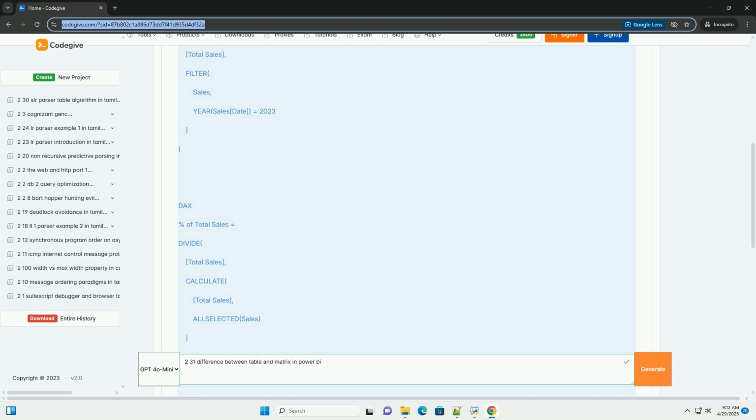Use matrices when you need to summarize and analyze data across multiple categories. You want to explore data at different levels of detail using drill down functionality. The data has a hierarchical structure. You need to calculate percentages, rankings, or other complex measures based on different categories. You need to present data in a tabular format with aggregated values.